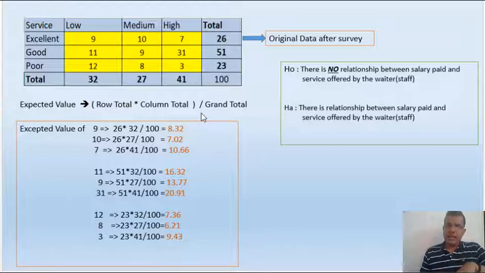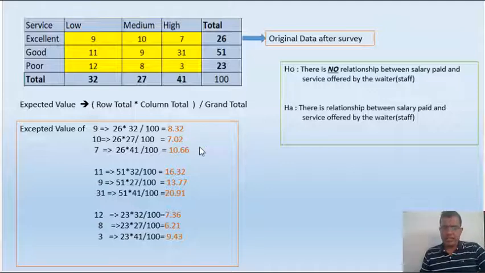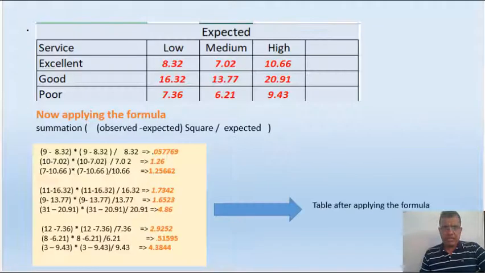So these are my expected values: 8.32, 7.02, 10.66. What I have done is created another 3 by 3 table which contains these expected values. You can see that I have written the same thing, 8.32, 7.02, 10.66. Now I will apply this formula: observed minus expected whole square divided by expected.